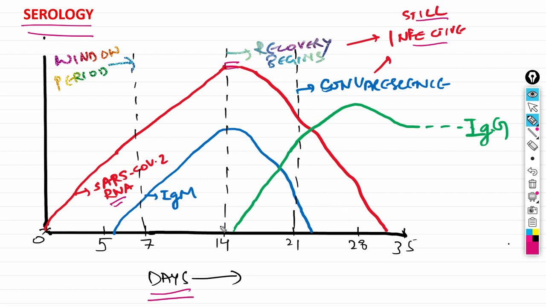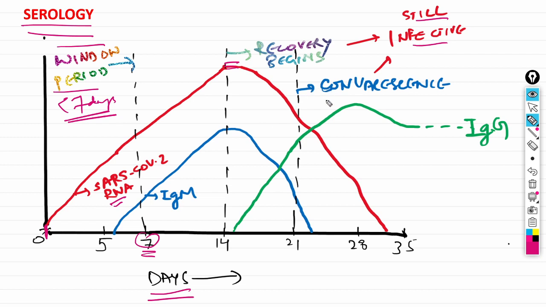The IgM, which is denoted by blue, starts rising near about 7 days, takes a peak on 14 days along with RNA, and then starts declining. Talking about the window period, it is when no antibody will be available or detectable in the blood. So the window period is between 0 to 7 days. This is the window period.